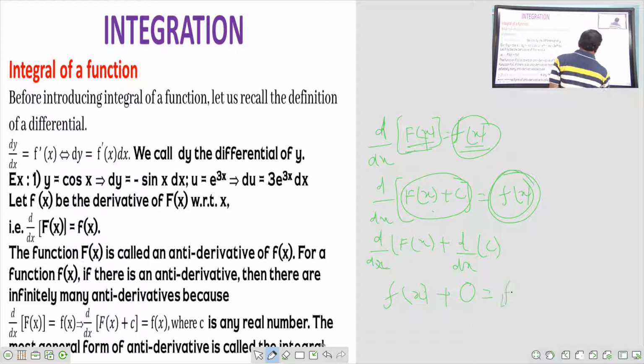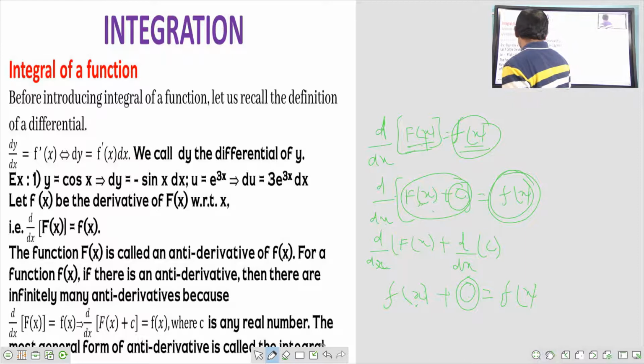That's why the result is f of x only. Here we are differentiating two functions, F of x and c. Differentiation of capital F of x with respect to x is small f of x. And differentiation of a constant with respect to x is 0. That's why f of x plus 0 leads to f of x. That's why, where c is any real number,